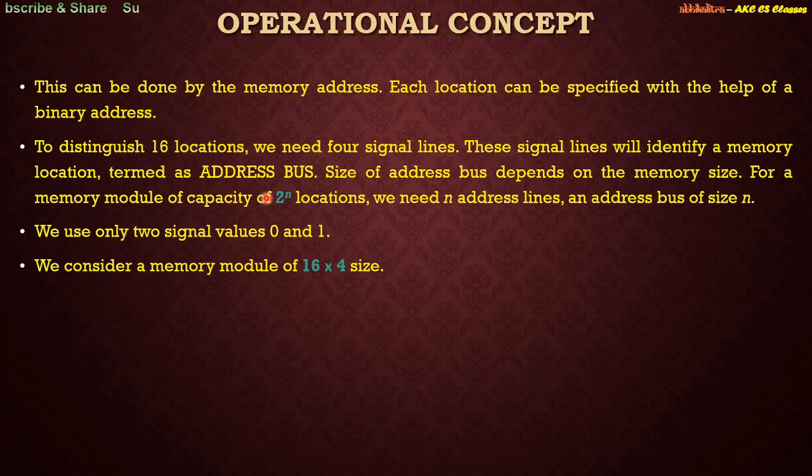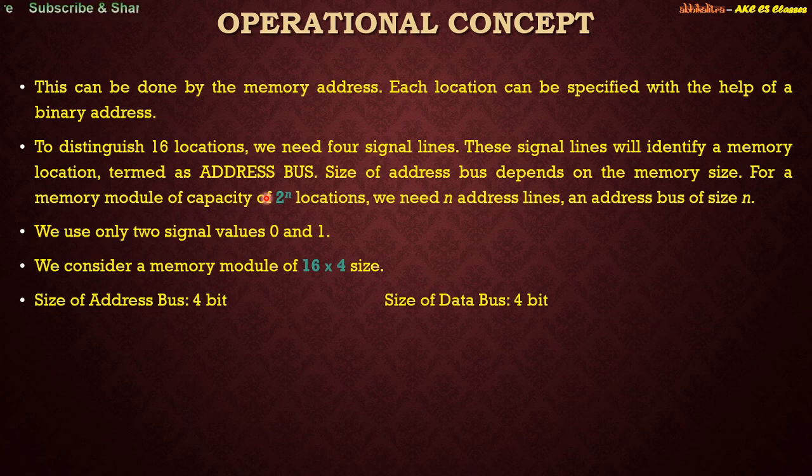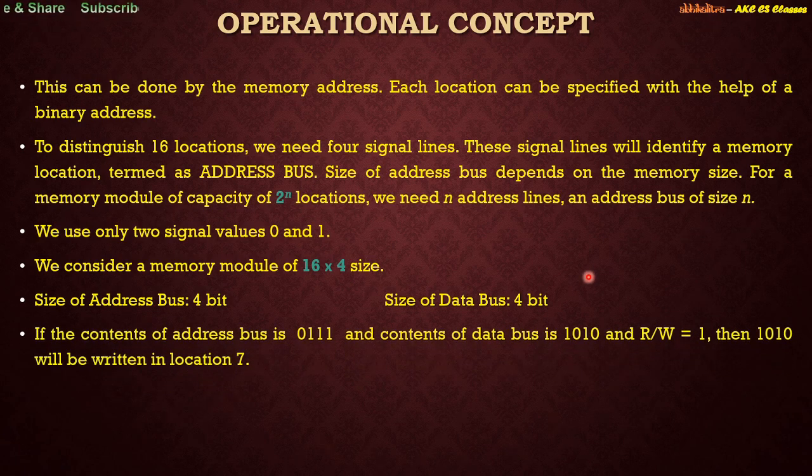So we have considered a memory module of 16 cross 4 size. Since there are 16 locations, we require an address bus size of 4 bits, and the data bus size will be 4 bits, because 4 bits can be stored in each location of a 16 cross 4 memory module, right? Now what if the contents of the address bus is 0111?